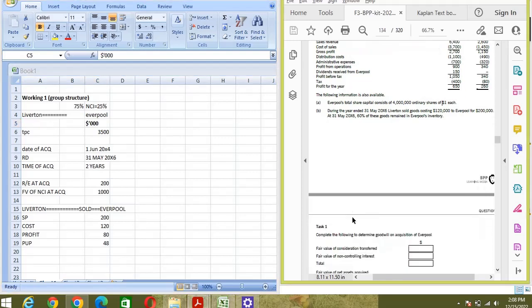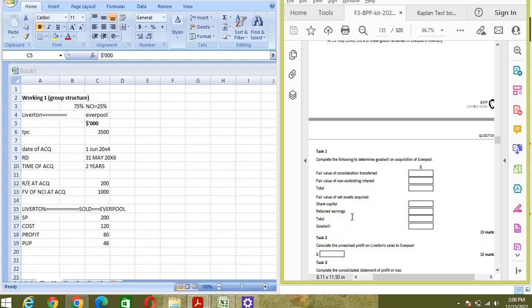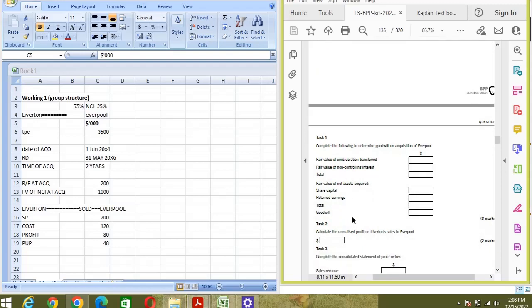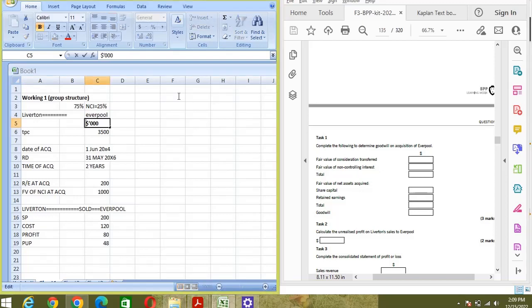Let's move on to the requirement of the question. Complete the following to determine the goodwill on acquisition of Everpool. Fair value of consideration transferred. Let me copy this here. I will do it here. So tax 1.